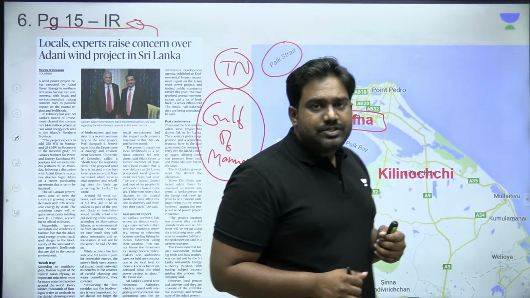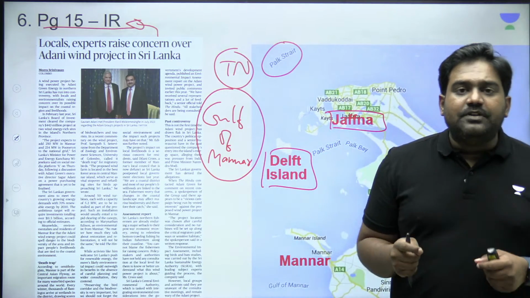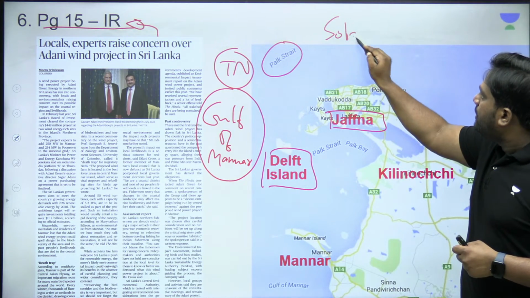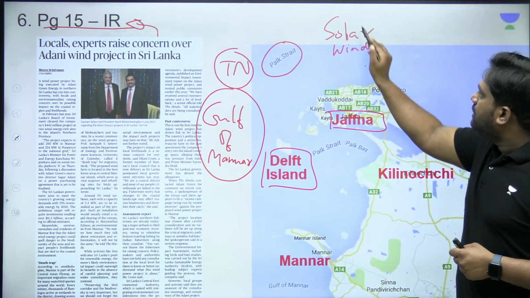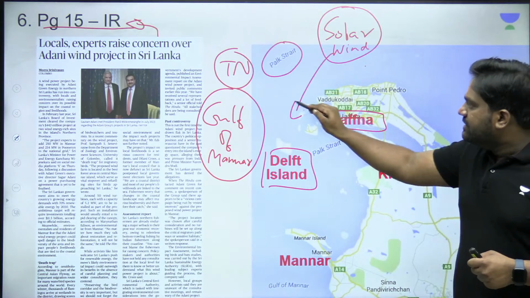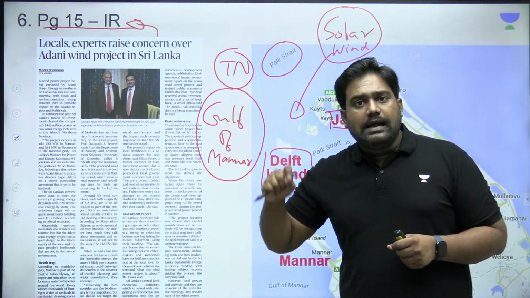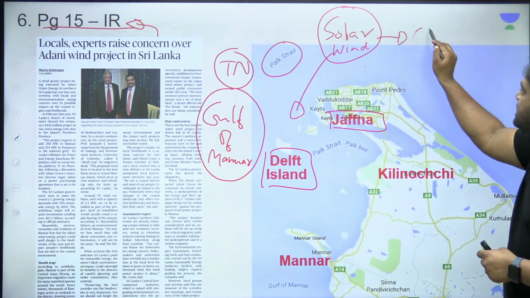So on these islands, Sri Lanka is coming up with a few renewable energy projects. It's coming up with solar and wind renewable energy projects in this part of the Jaffna and Mannar region. Initially, Sri Lanka had given these projects to a Chinese company.